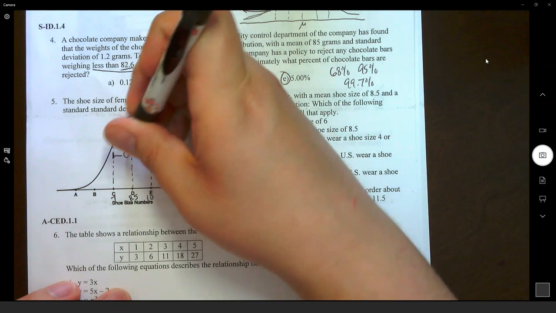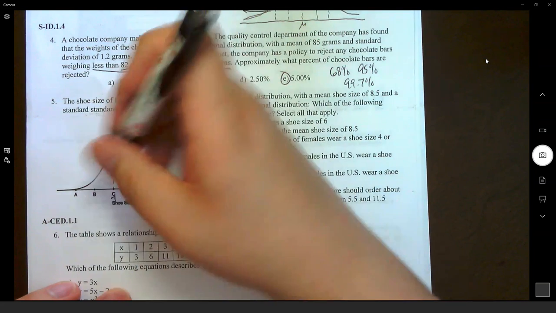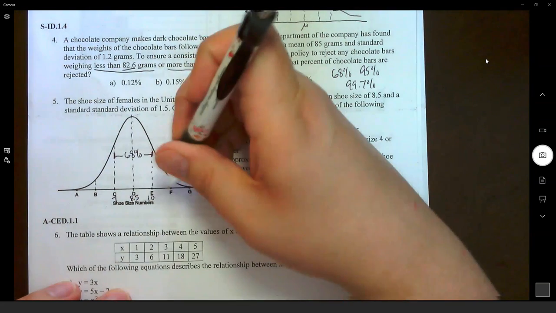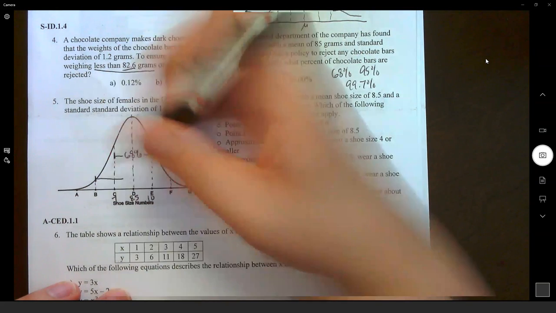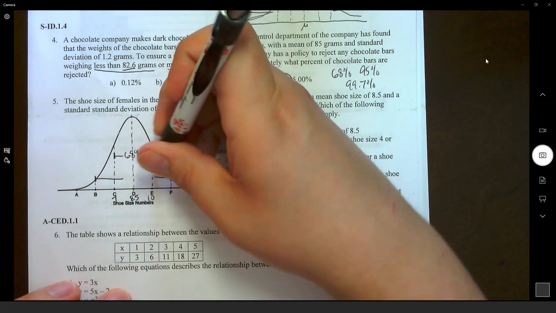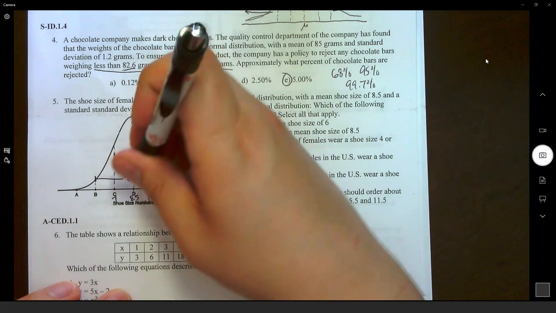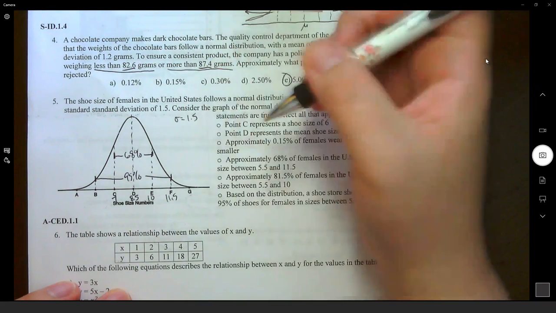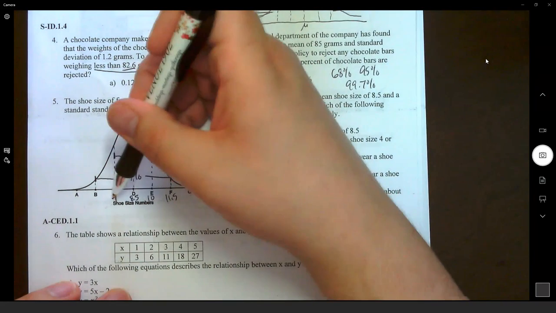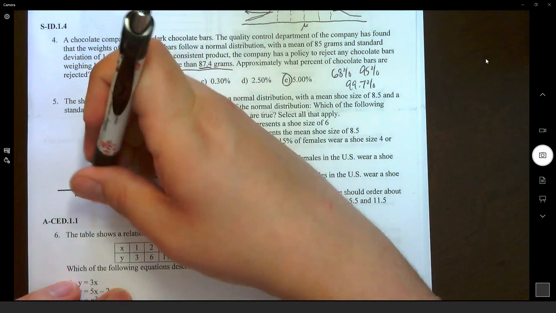Again, that would only give us 68% of our data. If we go from C to B and E to F, we're moving another standard deviation. Between those 2 points, according to the empirical rule, we would have 95% of our data. So we're going from 10 to 11.5. Again, we're adding 1.5 to the standard deviation. We're going to subtract the standard deviation from this side, so it would be 5.5.